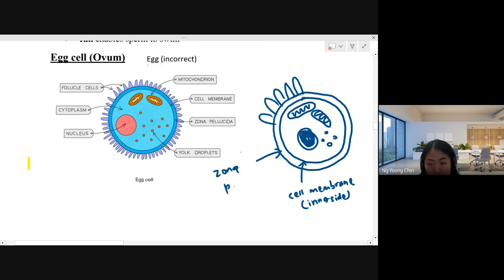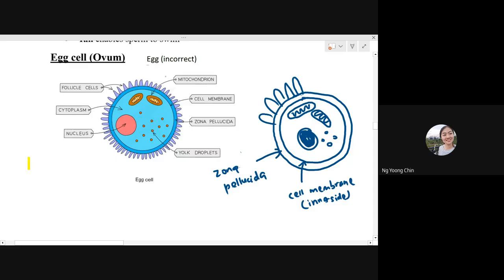Zona pellucida. Okay, and then this is follicle cell. This is what we call follicle cell. This one. Follicle, F-O-L-L-I-C-L-E.